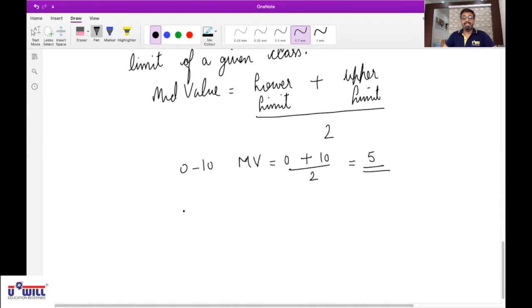Same way if the class is 45 to 50, then Varun Sarji, unmute yourself. Yes, sir. 45 to 50 class, how will you find the mid value? 45 plus 50 divided by 2. Yes. Aman Jaiswal, perfectly correct. Very good. And Varun, you also perfectly correct. 45 plus 50, 95 divided by 2, 47.5. I hope all have got the calculators now. This calculation can be easily performed if you have the calculators with you.